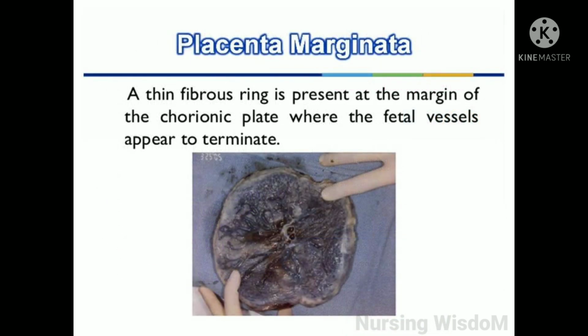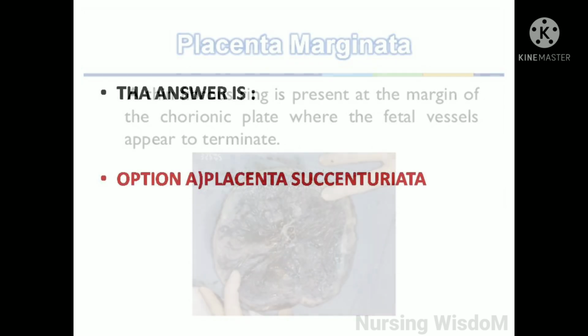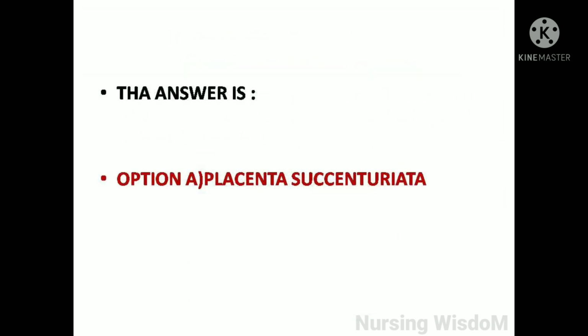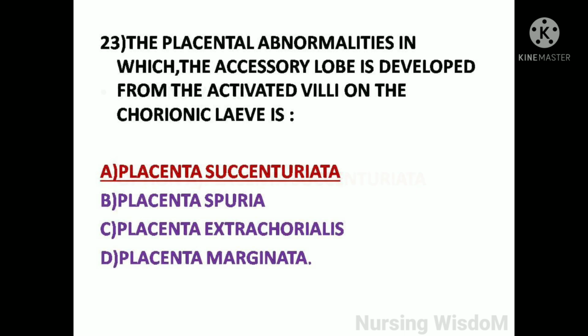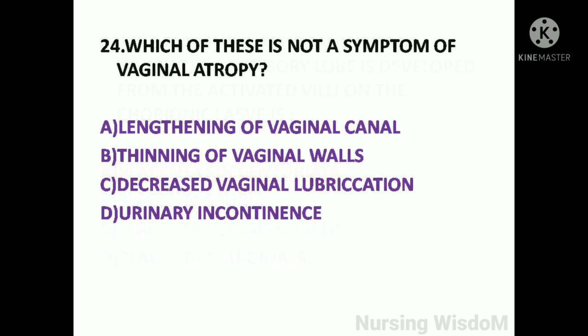Placenta marginata, a thin fibrous ring is present at the margin of the chorionic plate where the fetal vessels appear to terminate. So here the answer is option A, placenta succenturiata. The placental abnormalities in which the accessory lobe is developed from the activated villi on the chorionic leaf is option A, placenta succenturiata.